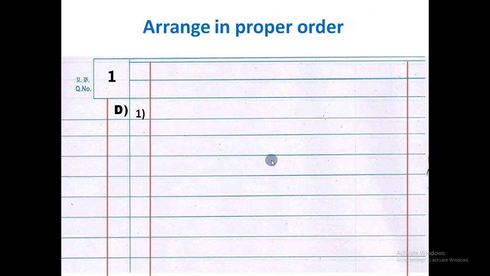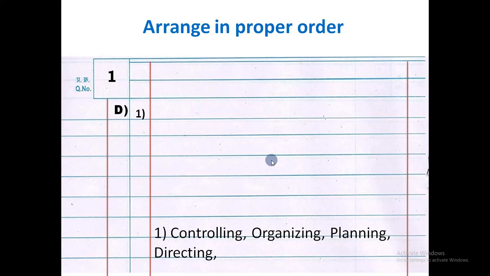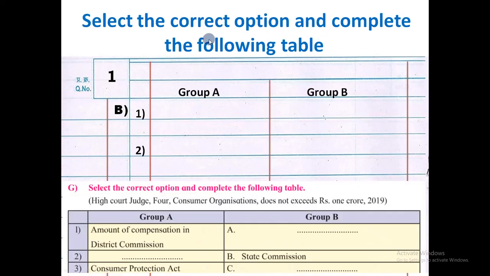The next one: arrange in proper order. We'll take the example: controlling, organizing, planning and directing. Simply write down your answer here in the correct order: planning, organizing, directing, controlling. That's it. Then another type of MCQ: select the correct option and complete the following table.